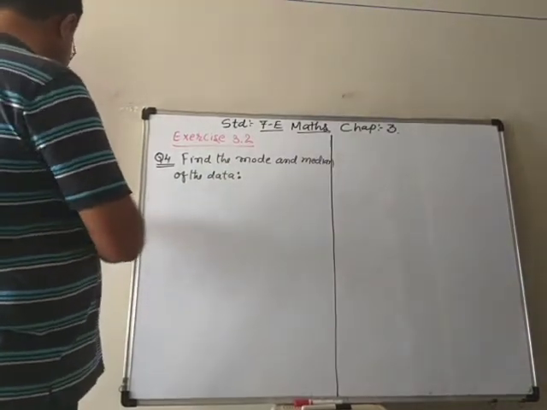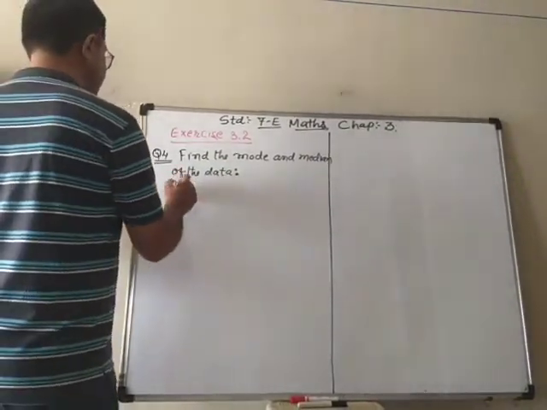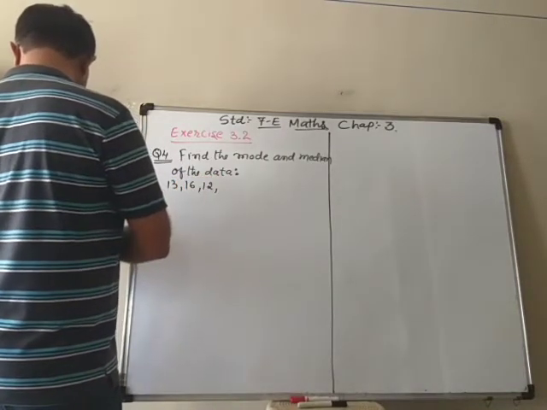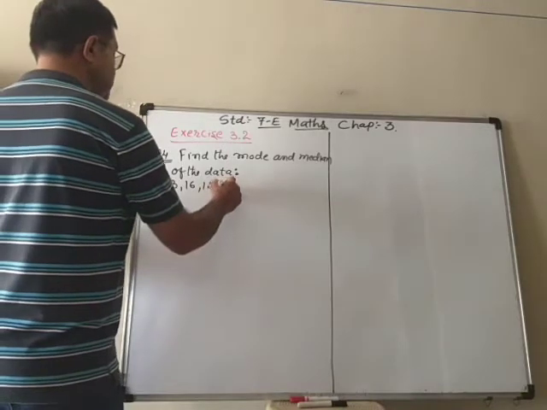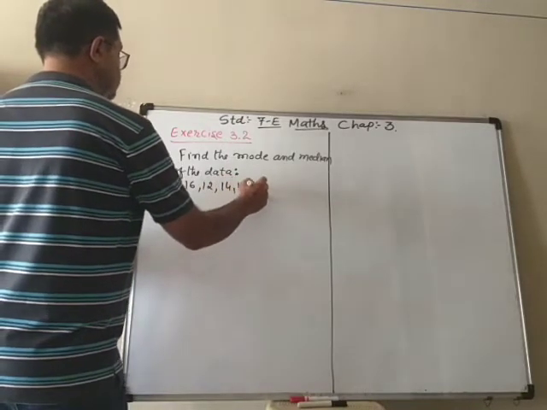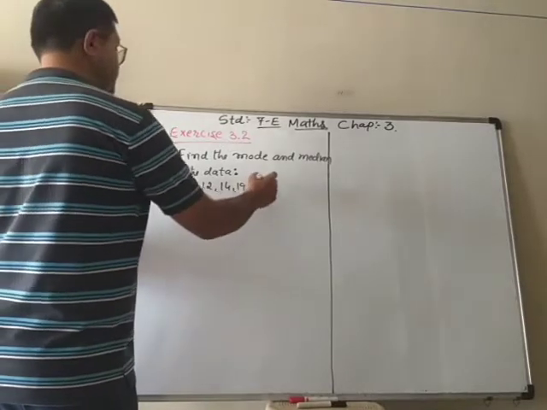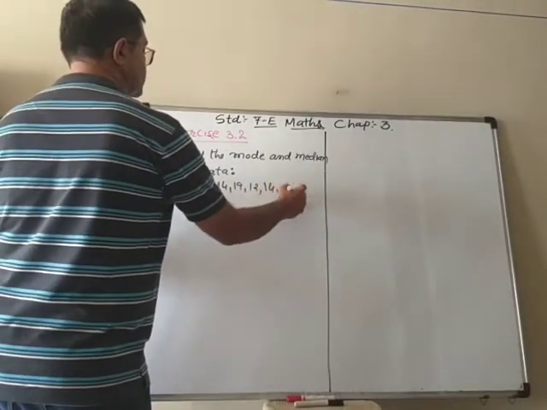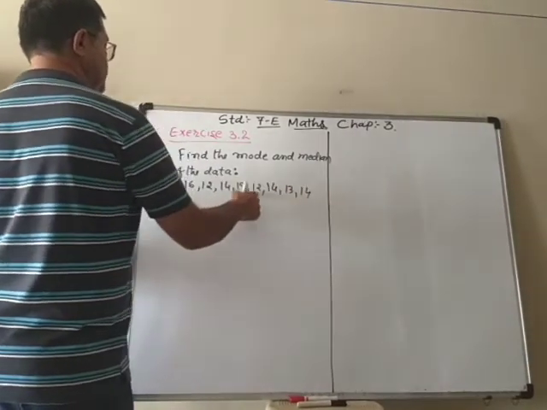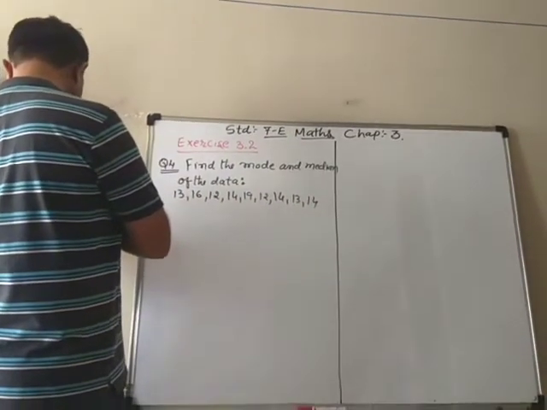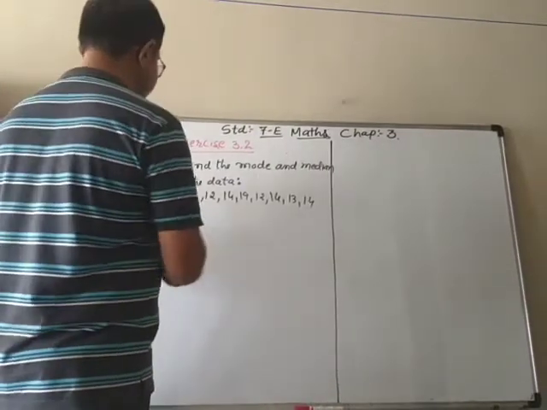The data are 13, 16, 12, 14, 19, 12, 14, 13, 14. That is 9 observations.